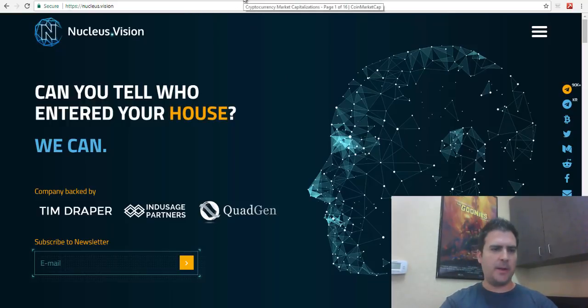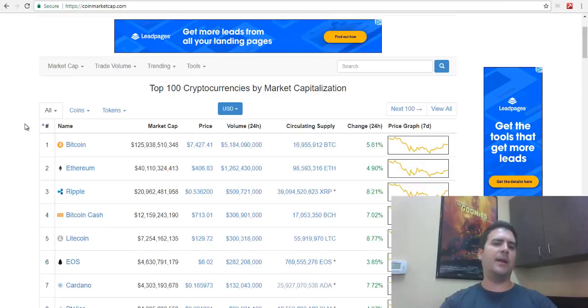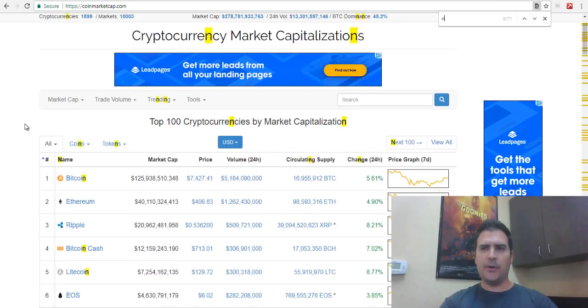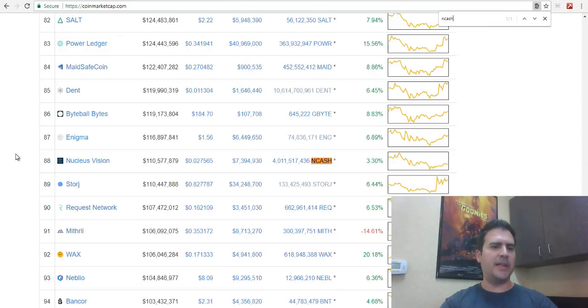So I'm on CoinMarketCap right now. I'm going to go and search for NCash to see where they are. They're number 88 in overall market capitalization compared to other cryptocurrencies. So they're still pretty far down on the list, but out of thousands of cryptocurrencies, 88 is actually not too bad. They have a market cap today of 110 million, priced at about 2.5 cents, almost 3 cents. That's what NCash is worth today.